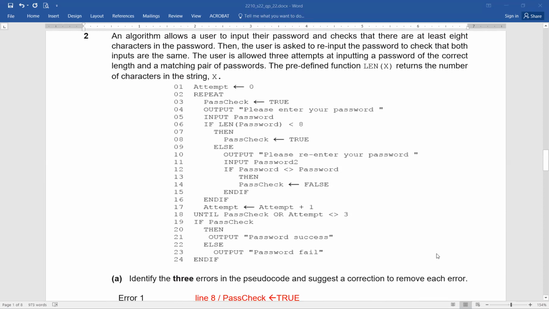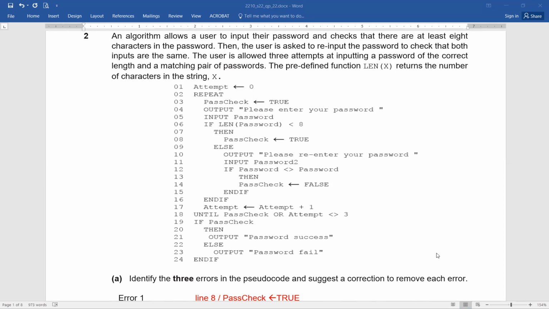Now let's move on to the actual question. Attempt equals 0. Repeat. Pass check equals true. Output, please enter your password, input password. If len of password is less than 8, then pass check equals true. Else, output, please re-enter your password, input password 2. In line number 12, if password is not equal to password 2, then pass check equals false, end if. And again, you can see one more end if here. Attempt equals attempt plus 1, until pass check or attempt not equal to 3.